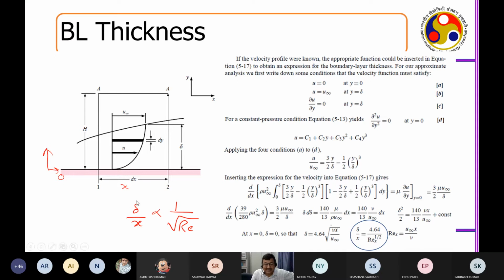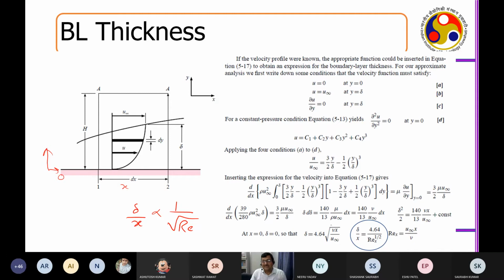However, this delta is associated with what? This is the thickness of the hydrodynamic boundary layer. This is only the flow. We really did not take into account the temperature here. This is only the flow. Fluid is coming onto the flat surface, then it is developing, and that developing flow is coming out.